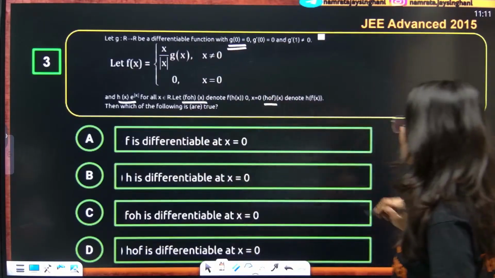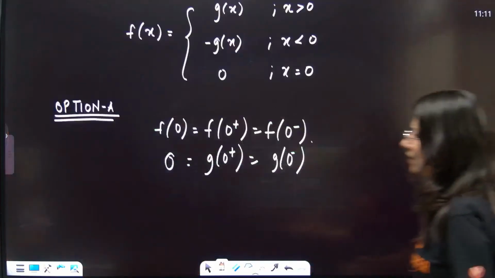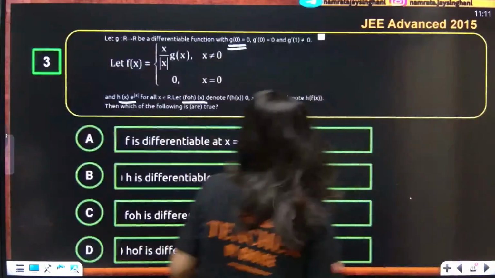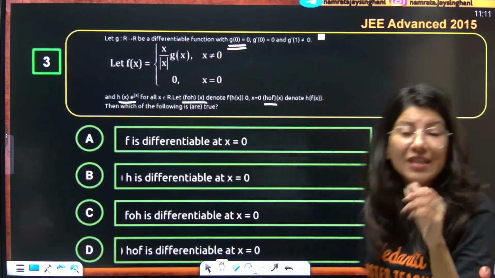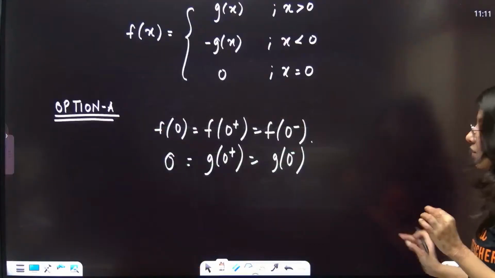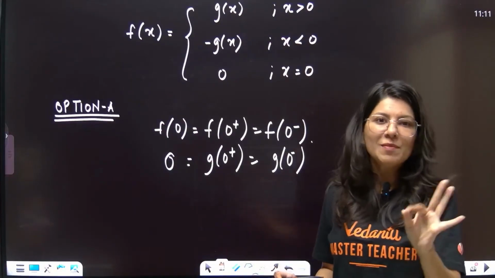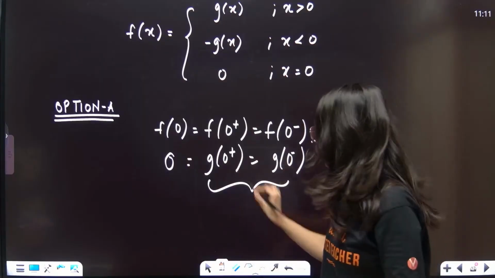Can you see? g of 0 is 0. And if they say g is a differentiable function, that means g must be a continuous function also, right? So g of 0 plus and g of 0 minus are equal. So yes, this is also true.